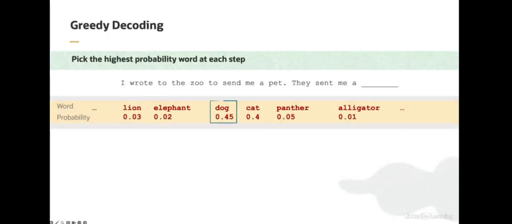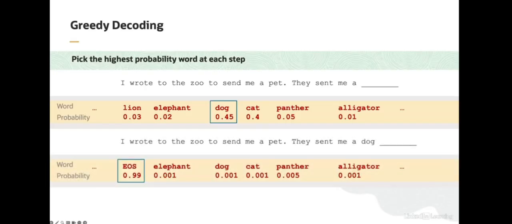Okay, with this in mind, once we compute the distribution over words in the vocabulary, how do we actually pick a word to emit? Well, the simplest or most naive, but also effective strategy we call greedy decoding. In this strategy, we simply pick the word in the vocabulary with the highest probability. Let's see this method in action. As we see on this slide, the highest probability word here to fill in the blank is dog. In greedy decoding, we'd select dog, append it to the input, and feed it back to the model.